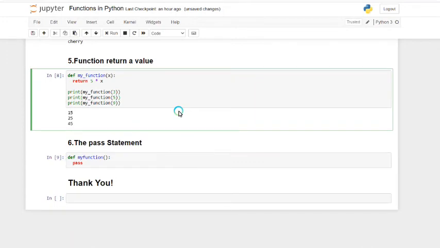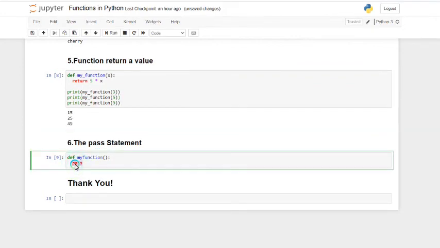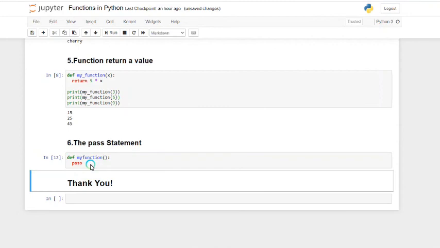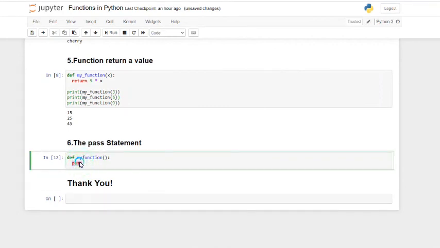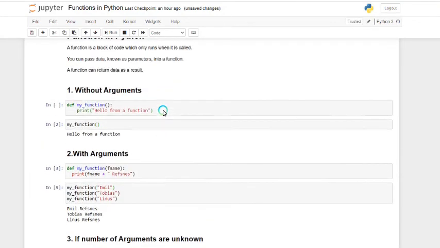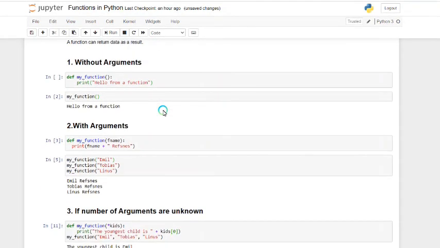The last one is the pass statement. A function cannot be defined without content; it must have some content. If we are trying to define a function which doesn't have any content, we can use the pass keyword. If you use pass in a function, the error that comes while defining a function without content will be removed, and we can properly execute it. So the pass keyword is basically used for defining a function without content. These are the basic types of functions and ways to implement them.